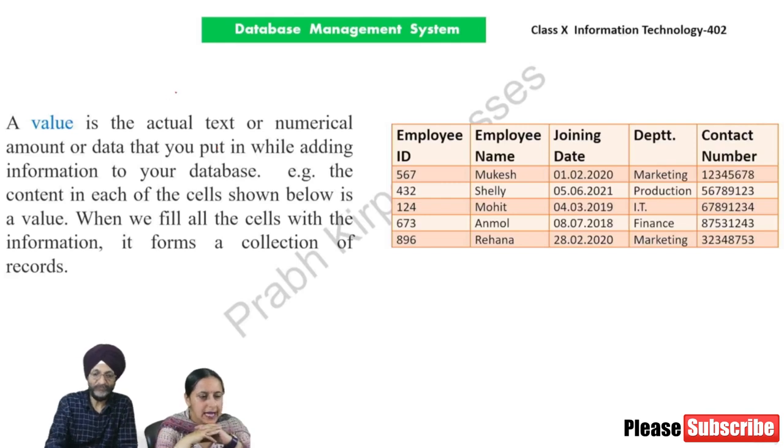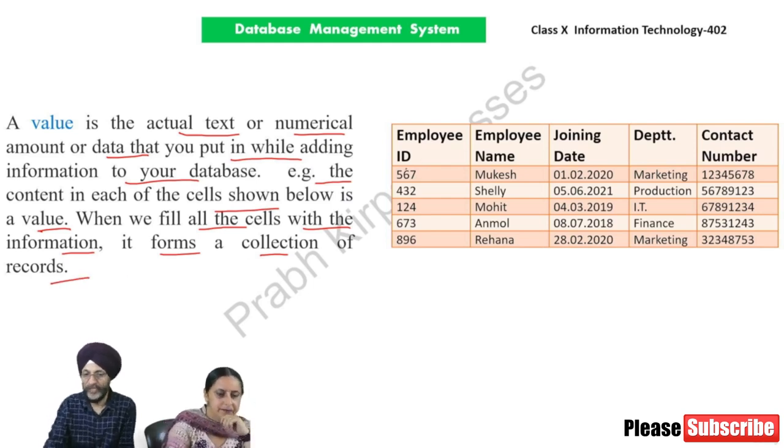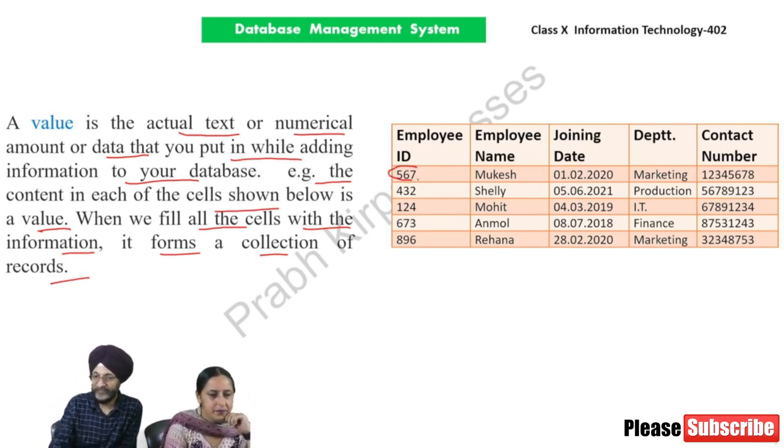A value is the actual text or numerical amount or data that you put in while adding information to your database. For example, the content in each of the cells shown below is a value. When we fill all the cells with the information, it forms a collection of records. In case of first row, we have added 5, 6, 7 in case of employee ID. So this is the value.